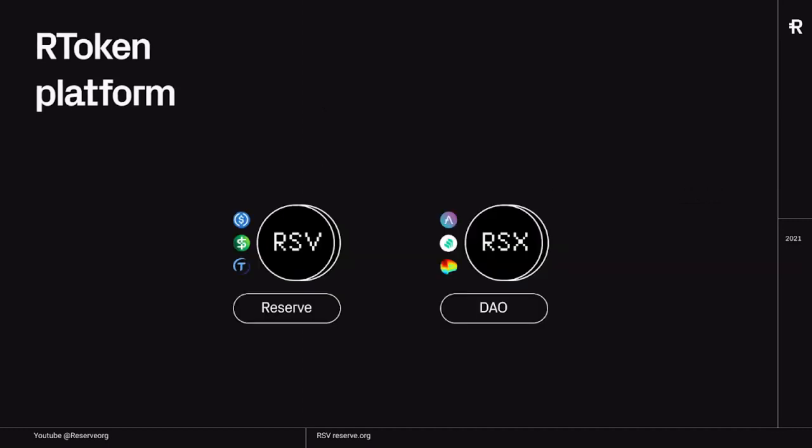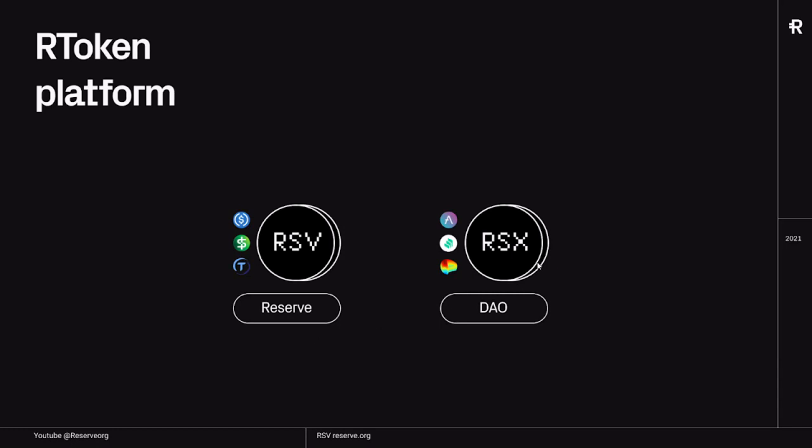So to put that visually, this is how the platform is going to launch. We are going to launch with two stable currencies. We have RSV, as you know it now, which is backed by USDC, Pax dollars, and True USD, and is governed by Reserve. And so it's going to be governed centrally in the same way that it is right now.